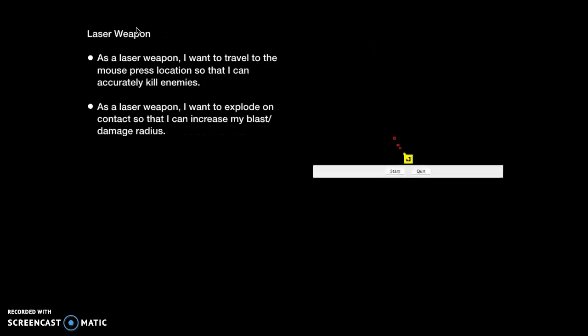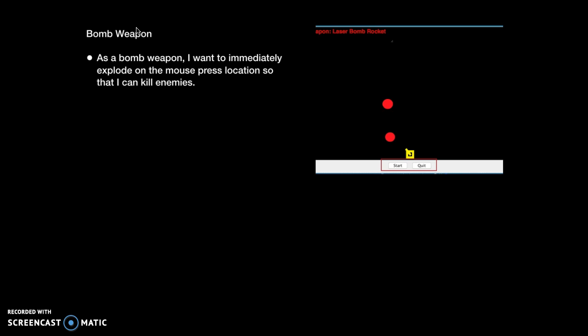As a laser weapon, I want to travel to the mouse press location so that I can accurately kill enemies. As a laser weapon, I want to explode on contact so that I can increase my blast damage and radius. As a bomb weapon, I want to immediately explode on the mouse press location so that I can kill enemies.